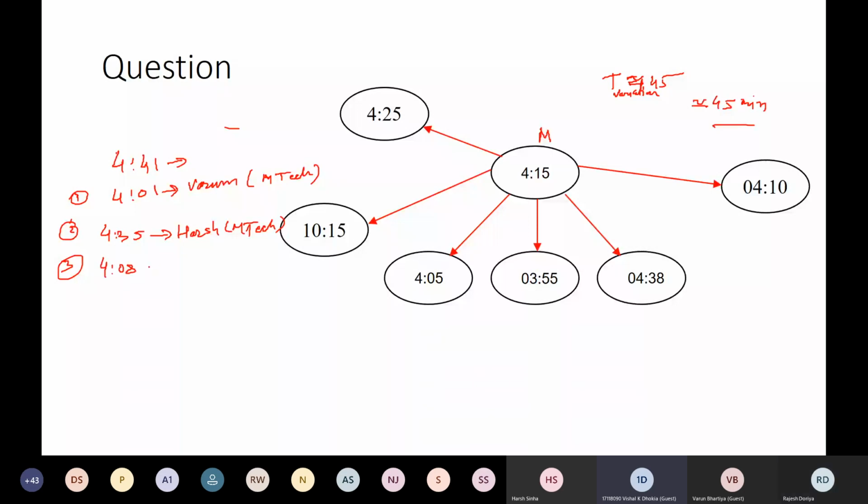And who is this? Vishal, MTech. Then 95, sir, 90.